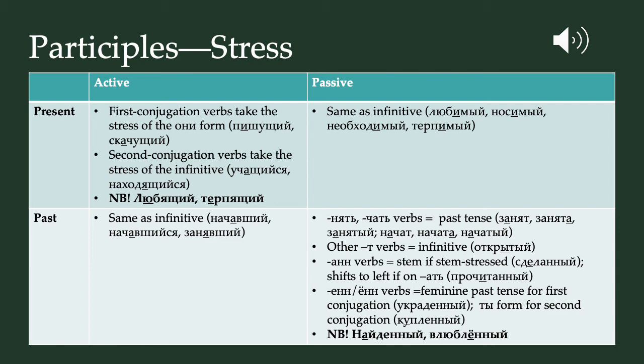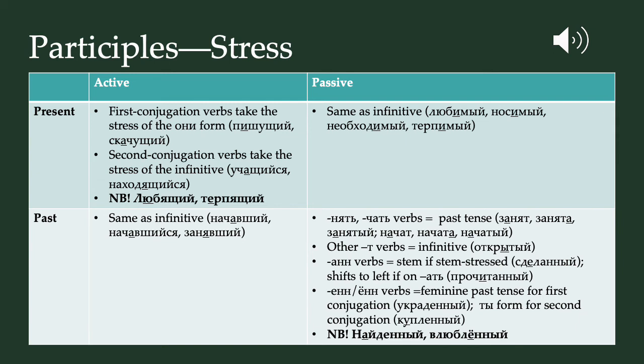Present passive participles also have the same stress as the infinitive, so that makes it really easy. Любить, любимый, носить, носимый, обходить, необходимый, терпеть, терпимый. And then where it gets complicated, of course, as always, is with the past passive participles. Of course, these are the most commonly used forms, and therefore they're the most complicated. So нять and чат verbs will have the same stress as the past tense. So занят, занята, занятый, начат, начата, начатый.